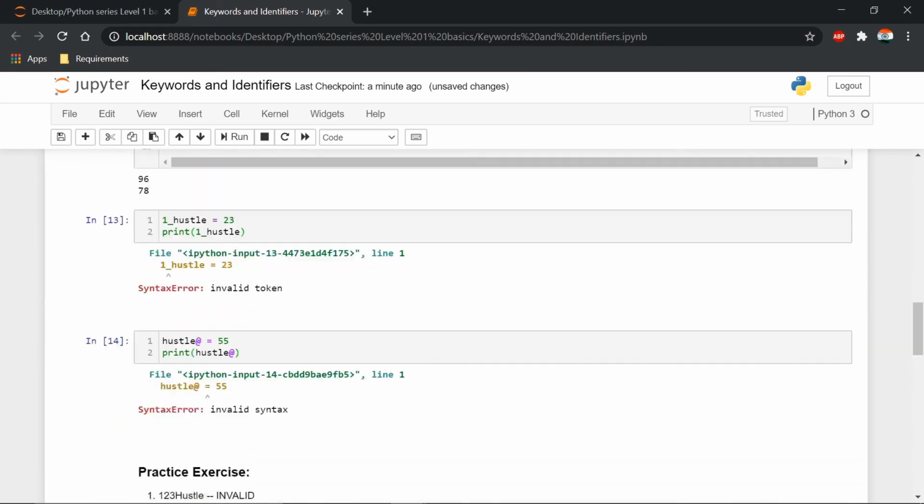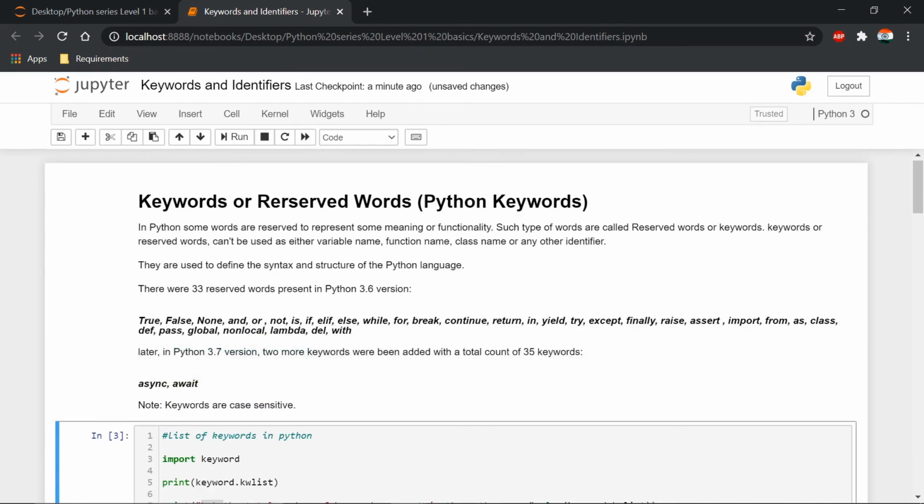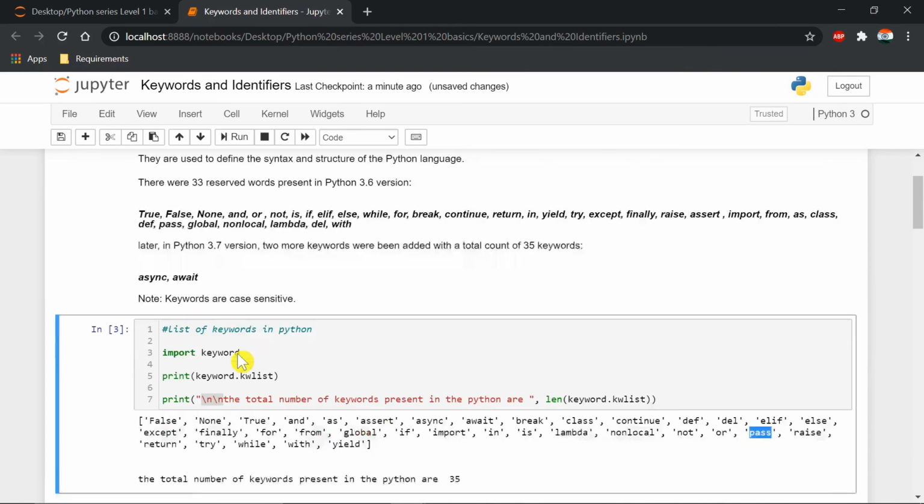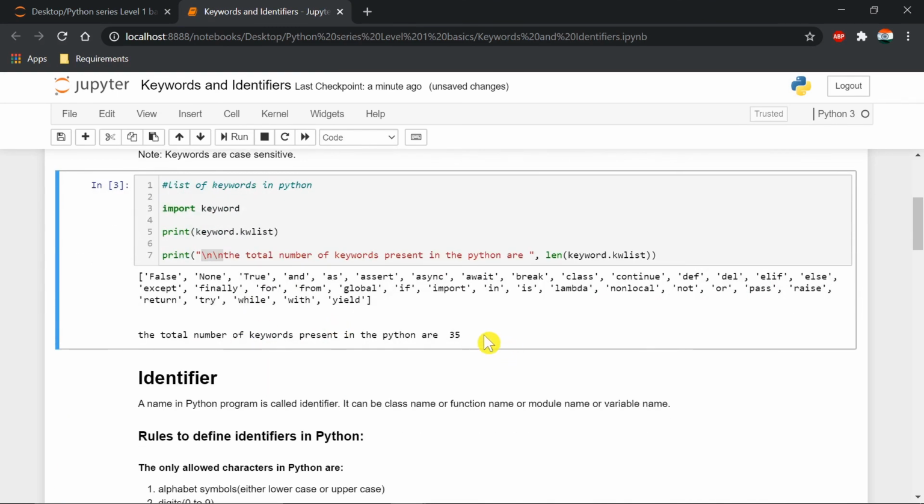To summarize once again, keywords are reserved words which can only be used by Python, and we should not use these keywords as function name, class name, or identifier. In version 3.7 there are a total of 35 keywords.